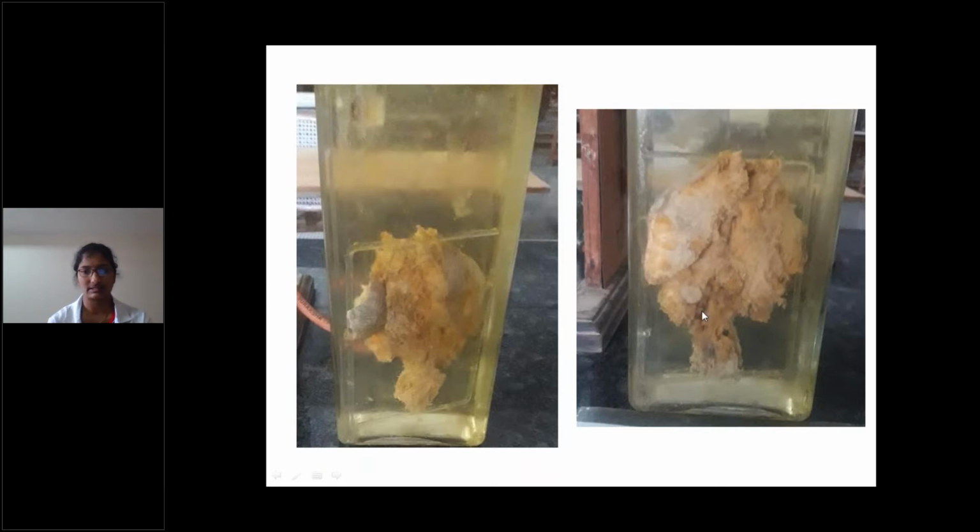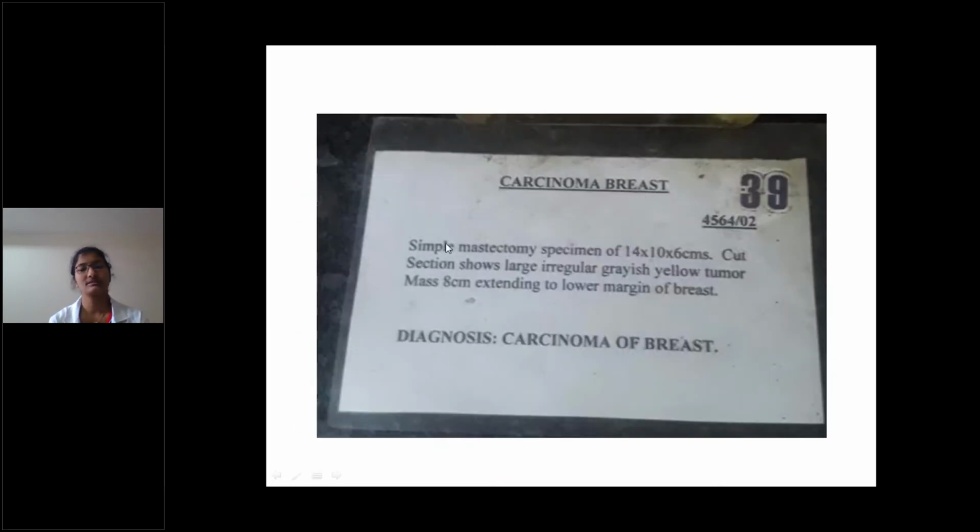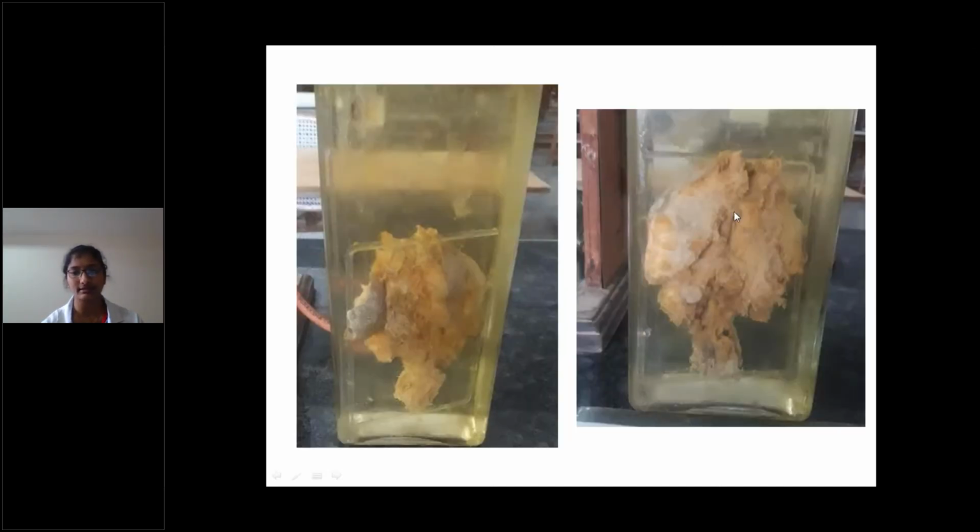We should describe this specimen. We have a simple mastectomy specimen measuring about 4 into 10 into 6 centimeters. On cut section, it shows a large irregular grayish yellow tumor mass measuring 8 centimeters extending to the lower margin of the breast, and it has infiltrating borders.